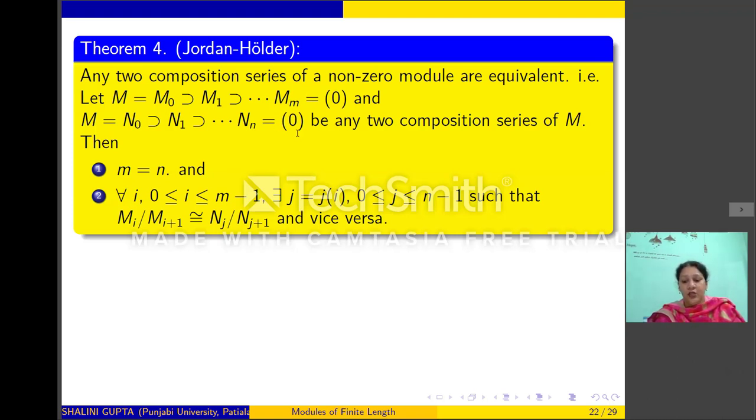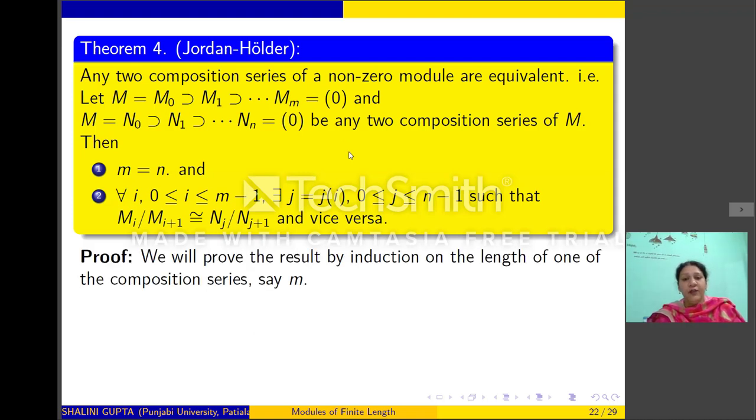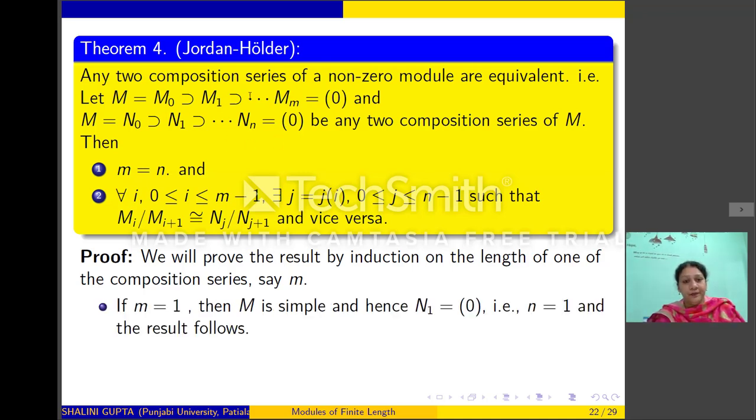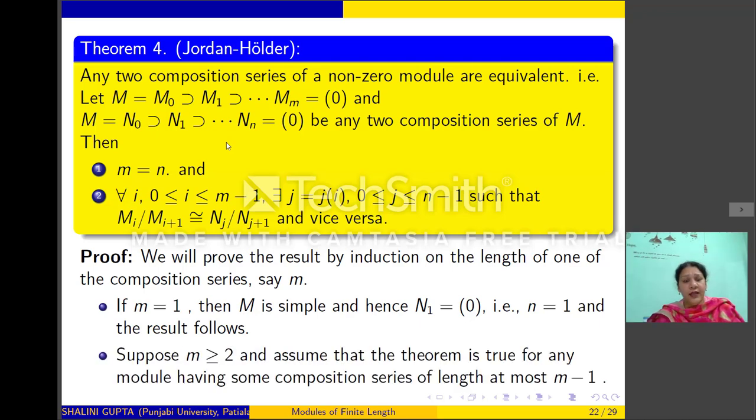So let us prove this. We will prove the result by applying induction on the length of any two composition series of the module M. If m is equal to 1, then M will be simple, so N_1 will be 0, and hence the result is proved. Now we assume that m is greater than or equal to 2, and the result is true for any non-zero module having a composition series whose length is less than or equal to m minus 1.